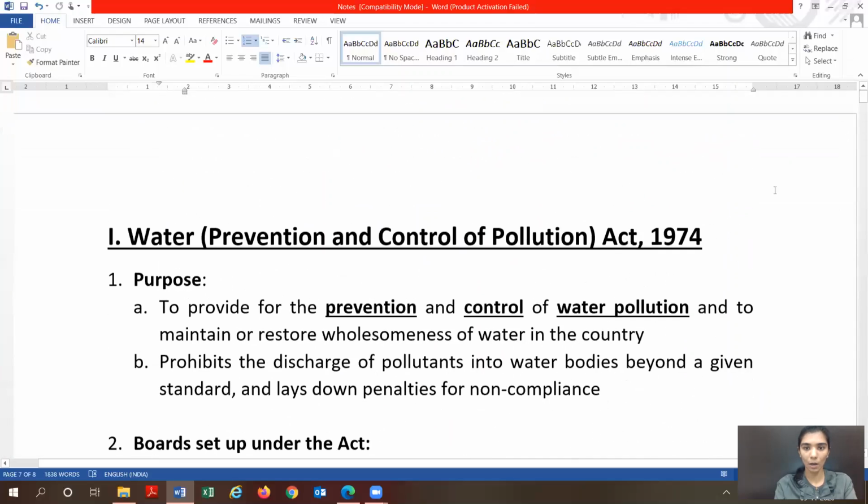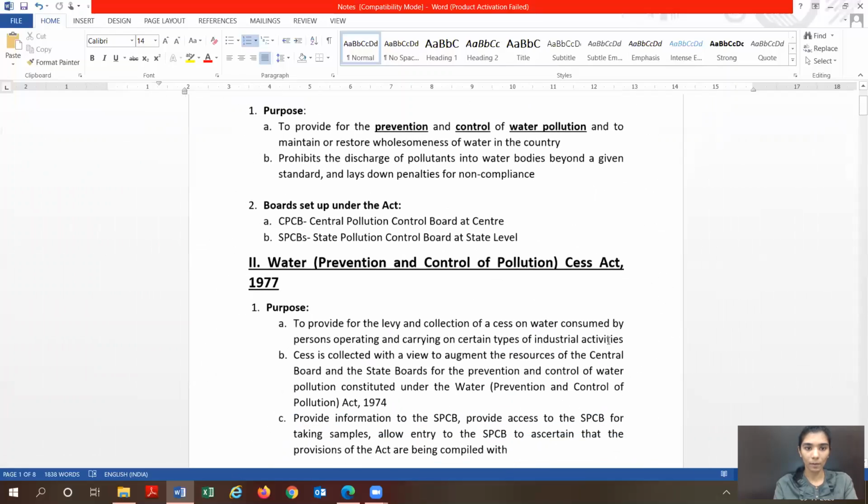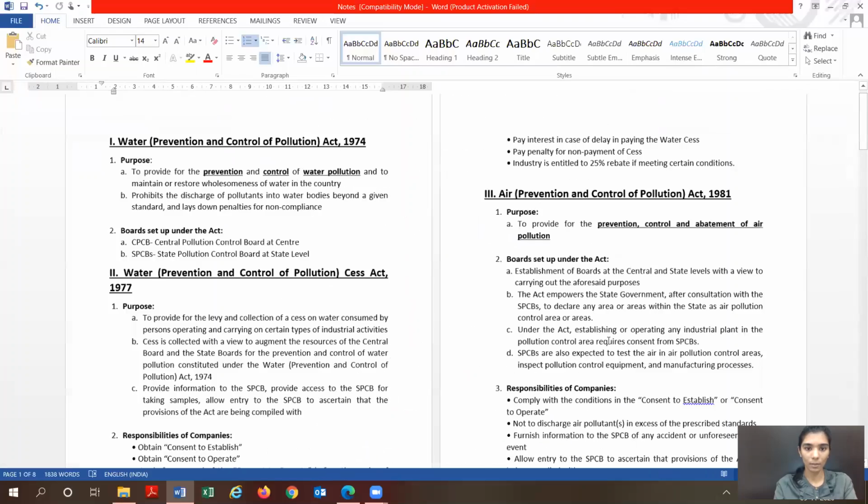I'll just zoom out a little bit in case someone wants to take screenshots page-wise.